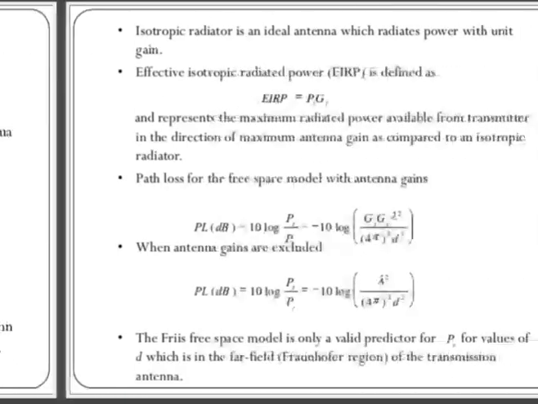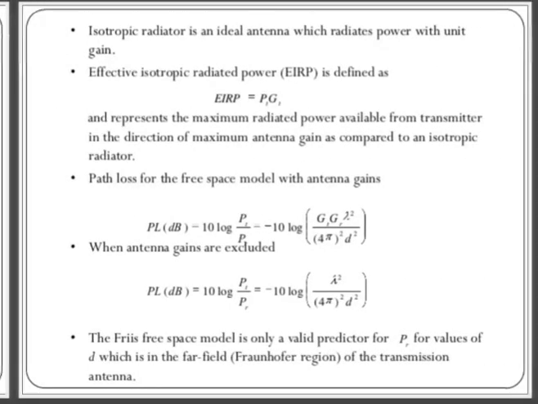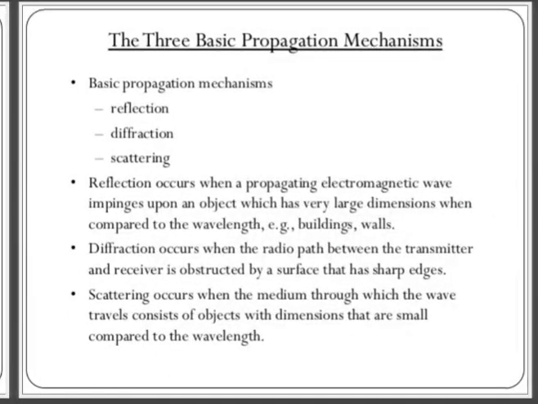We are not going to see all these equations in detail. We are only interested in the large scale path loss, that is, mobile radio propagation. So there are three basic propagation mechanisms: reflection, diffraction and scattering.